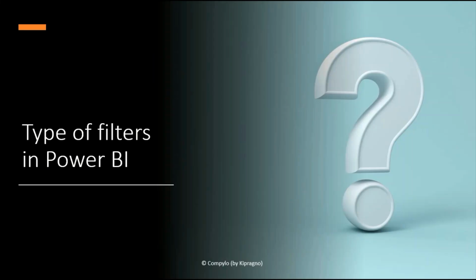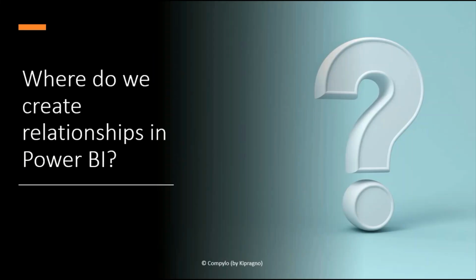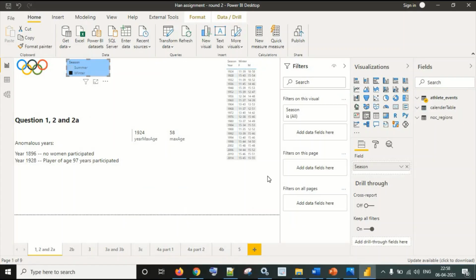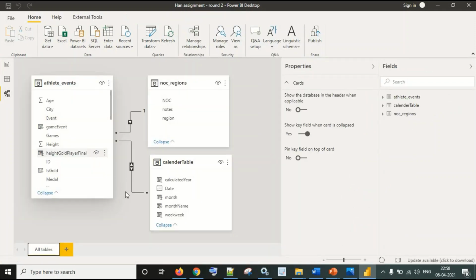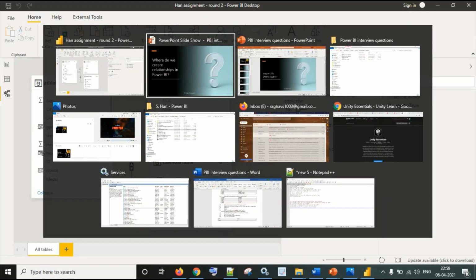Next is, where do we create relationships in Power BI? There are chances that interviewers try to understand whether you have used Power BI Desktop or not. At that time you can just say that yes, you have used it, and that in the Model pane we create relationships. As you can see here, we have one to many, sorry, many to one, and many to many relationships available.